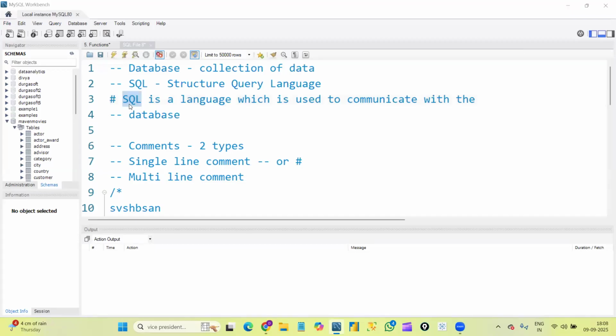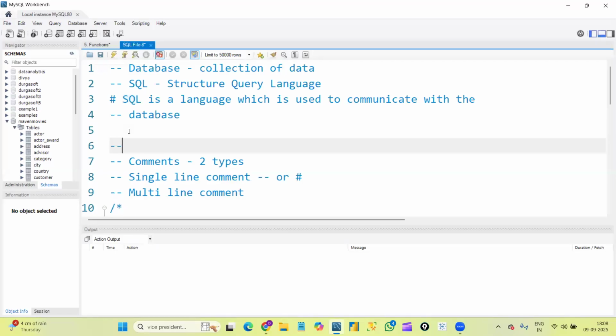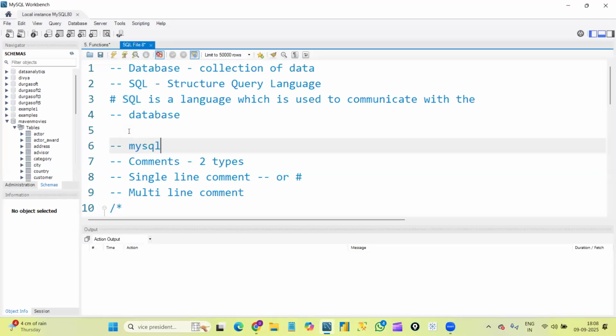So SQL is a universal declarative language. All the concepts we are going to learn are from SQL only. But as I said, we are going to learn MySQL, right? Then what is MySQL? As I said yesterday, we have so many databases and tools in the market nowadays, like Oracle SQL, MySQL, SQL Server, PostgreSQL, like that.